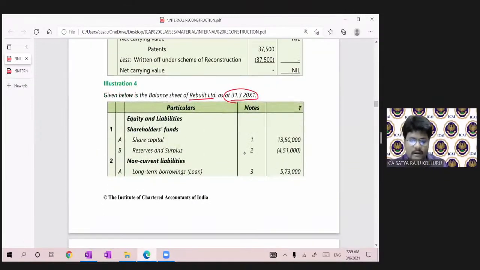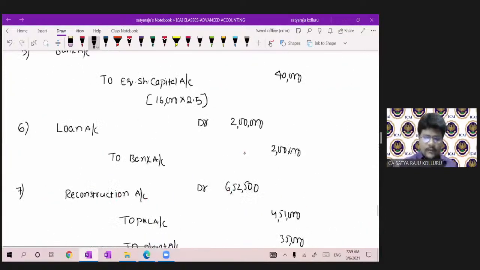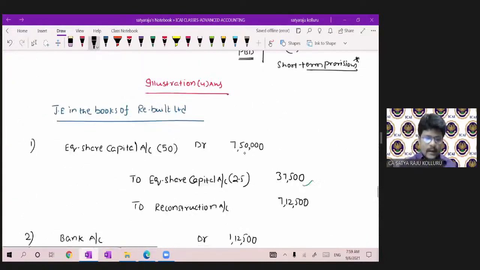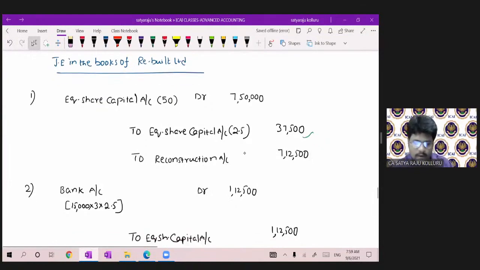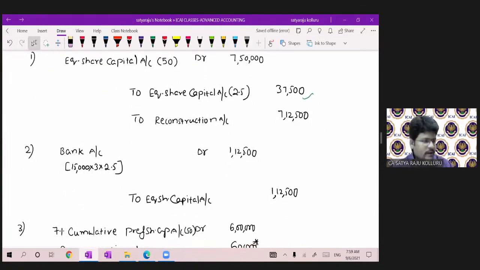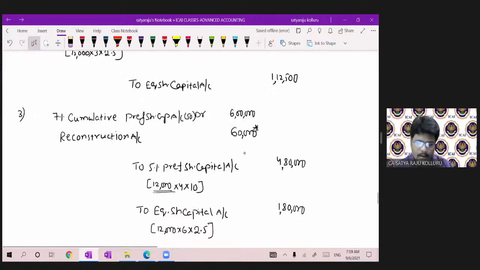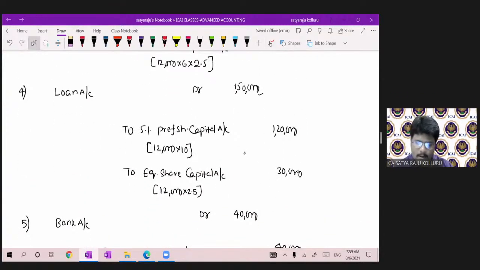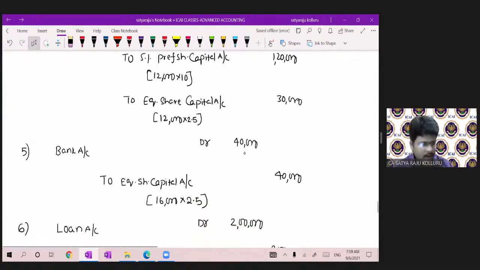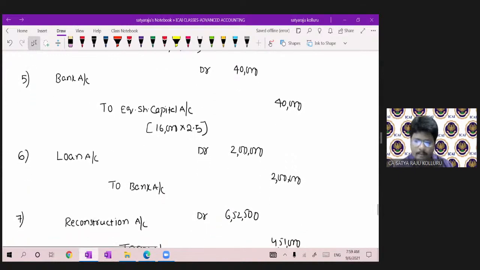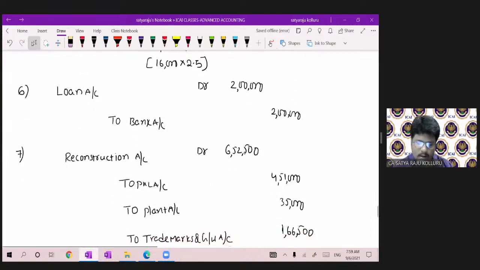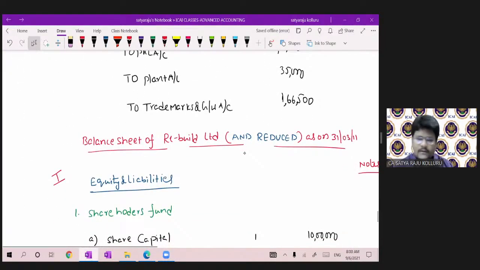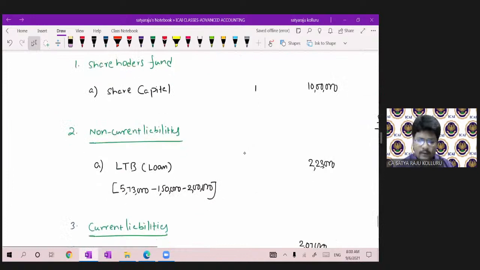So just a second, let me calculate that portion as well. Please be with me. Let me calculate the bank balance. First entry, no. Second entry, 1,12,500 plus. Third entry, there is no bank balance. Fourth entry, no bank balance. Fifth entry, 40,000. Here payment is there, 2 lakhs. Okay. So negative balance is there. Let me put the bank OD 47,500, guys.